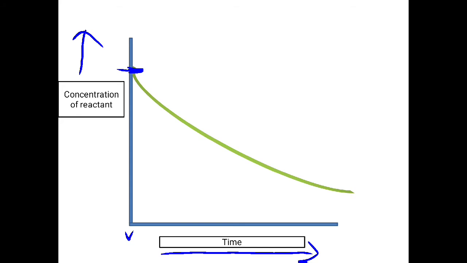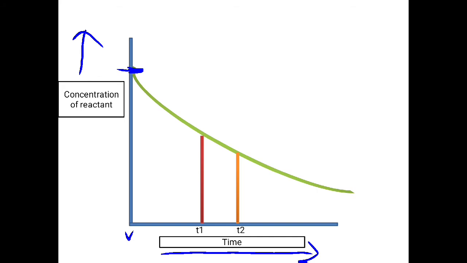Now if you want to measure the speed, how will you exactly measure it? You have to take any two intervals of time to measure the average speed. Now I will consider points on this curve. Let me take one time as t1 and another time as t2. Imagine a reaction occurring for 10 hours and you want to measure the rate for one particular hour, from the first hour to the second hour. How much change has happened in that hour?